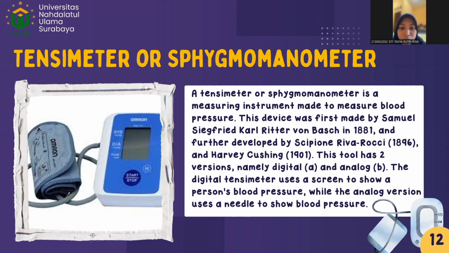This tool has 2 versions, namely digital and analog. The digital tensimeter uses a screen to show a person's blood pressure, while the analog version uses a needle to show blood pressure.